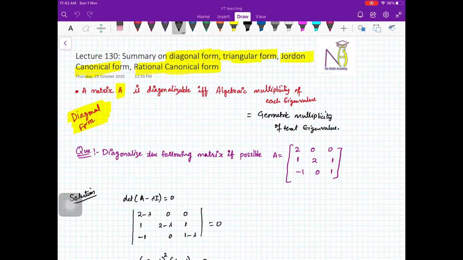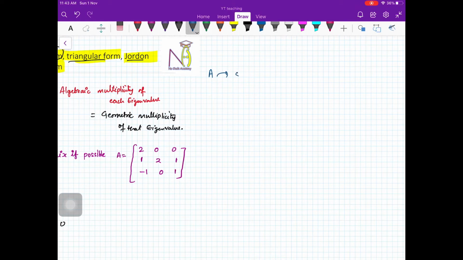So first of all, the diagonal form. What do you mean by these forms? When you say that a matrix is diagonalizable, triangularizable, or can be put into Jordan canonical form or rational canonical form, you are saying that your matrix A is similar to a diagonal matrix. When this is the case, you say that your matrix is diagonalizable. If it is similar to a triangular matrix, generally an upper triangular matrix, then you say that your matrix is triangularizable.